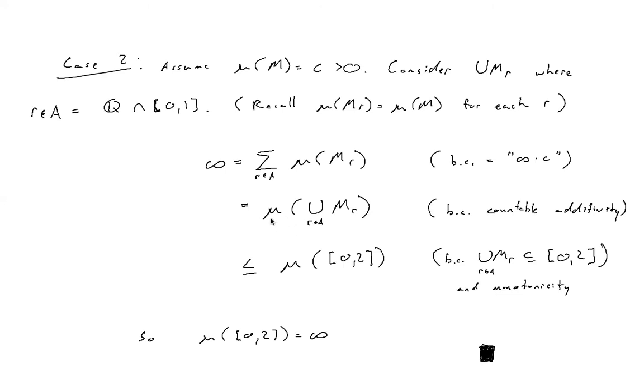So we see that the measure of the union of MRs has to be less than or equal to the measure of our interval from 0 to 2 by monotonicity, right? This union is a subset of my interval 0, 2. So the measure of my union has to be less than or equal to the measure of my interval.